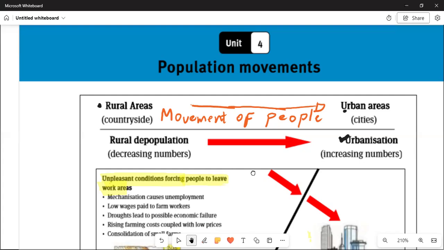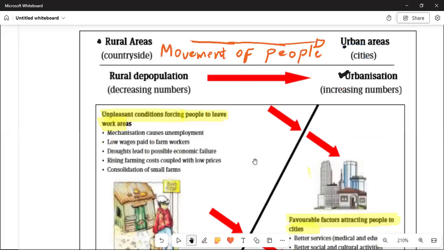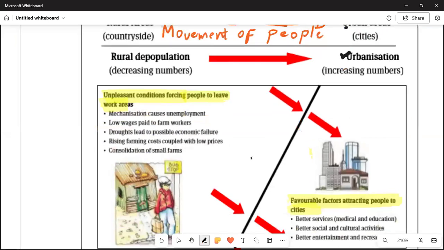Since there would be unpleasant conditions. The word unpleasant means you are not happy with the working conditions, forcing people to leave the rural areas. Mechanization causes unemployment, low wages are paid to the farm workers, droughts lead to possible economic failure, rising farming costs coupled with low prices, and the consolidation of small farms. That is for 10 marks.